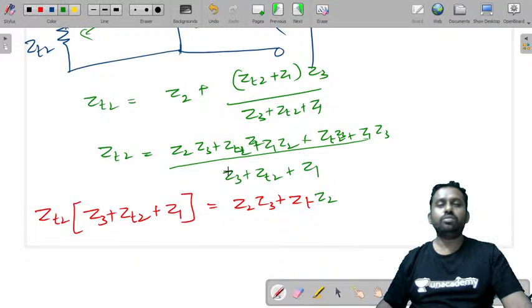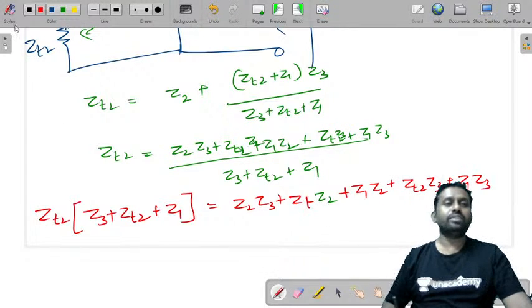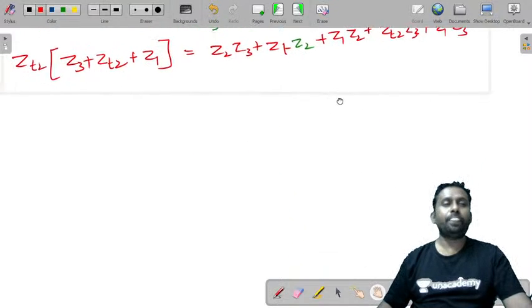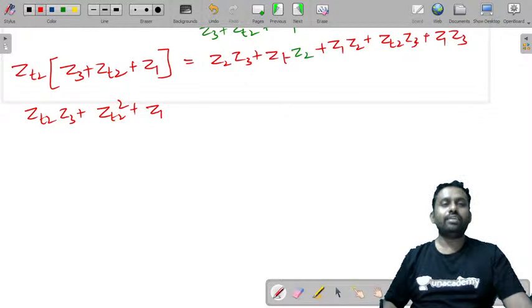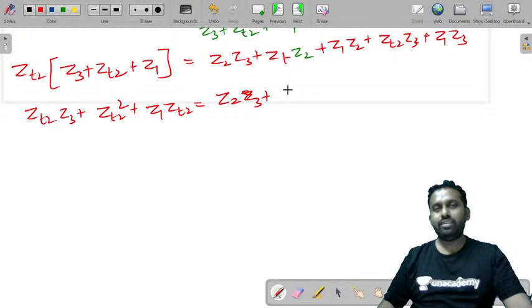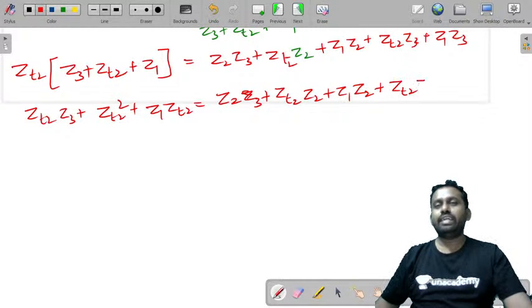We'll get Z2 plus Z1 Z2 plus Z2 Z3 plus Z1 Z3. Now you can just multiply them and cancel out. Let's try to multiply this. You get Z2 Z3 ZT2 square Z1 ZT2 is equal to Z2 Z3 plus ZT2 Z2 Z1 Z2 plus ZT2 Z3 plus Z1 Z3.